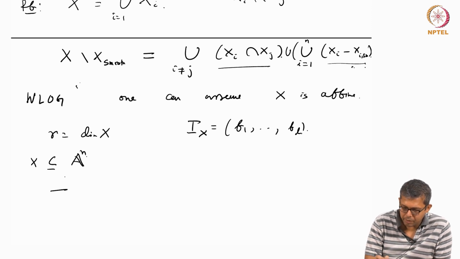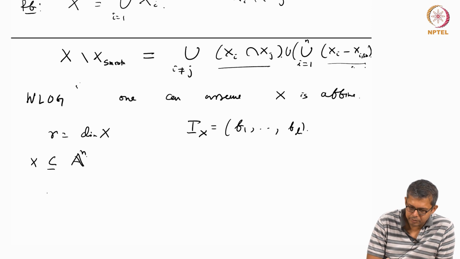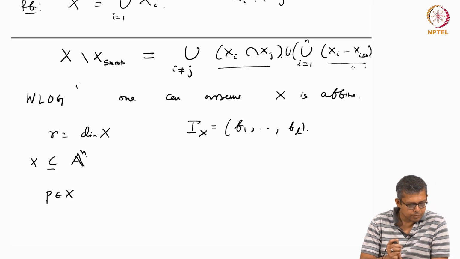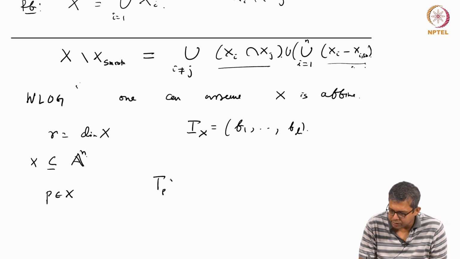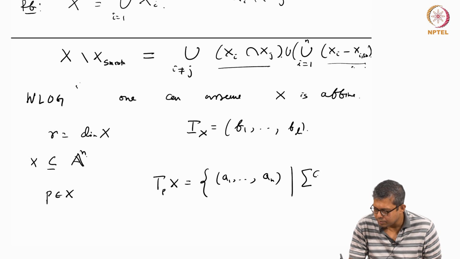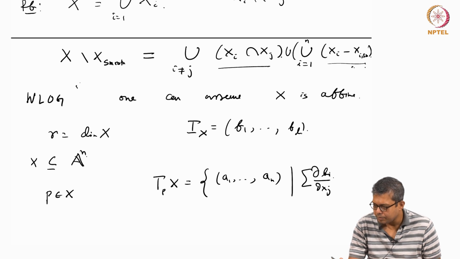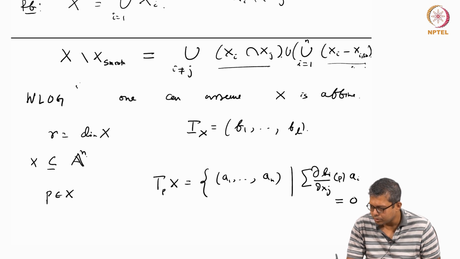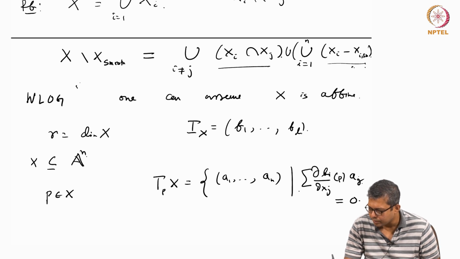Now take a point P belonging to X. Then what is T_P X? By definition, this is the set of all points (a1, a2, ..., an) such that the sum over j equal to 1 to n of del Fi by del Xj at P times aj equals 0, for i equal to 1 to l.